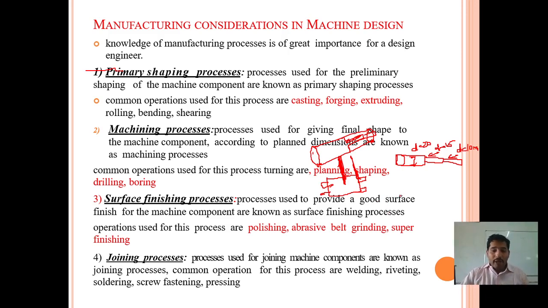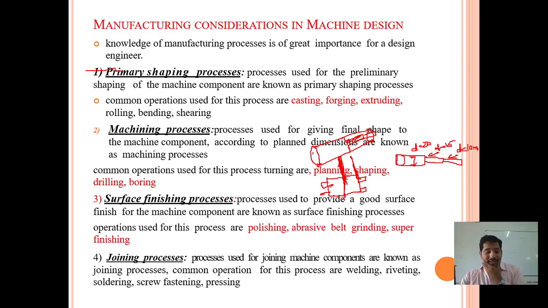In the shaping operation, we are inserting a single point cutting tool into the die. We fix it with the help of clamps and key. These tools are also reciprocating. They have the same two strokes. One is the forward stroke and the other one is the backward stroke. In the forward stroke, what happens? It cuts the workpiece into whatever desired shape you want. If you want the V shape groove, it will cut as per your requirement.